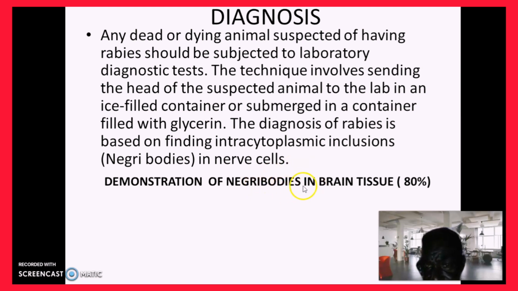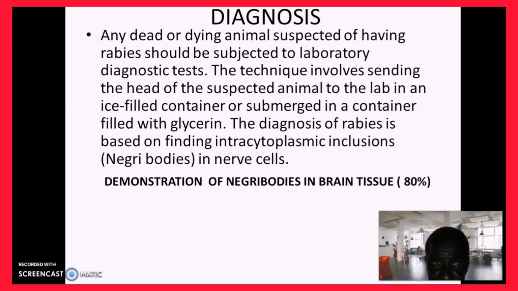Demonstration of Negri bodies in brain tissue. The usual practice is that once the dog or animal is infected, the virus moves to the brain, and that's where you can easily demonstrate the Negri bodies.